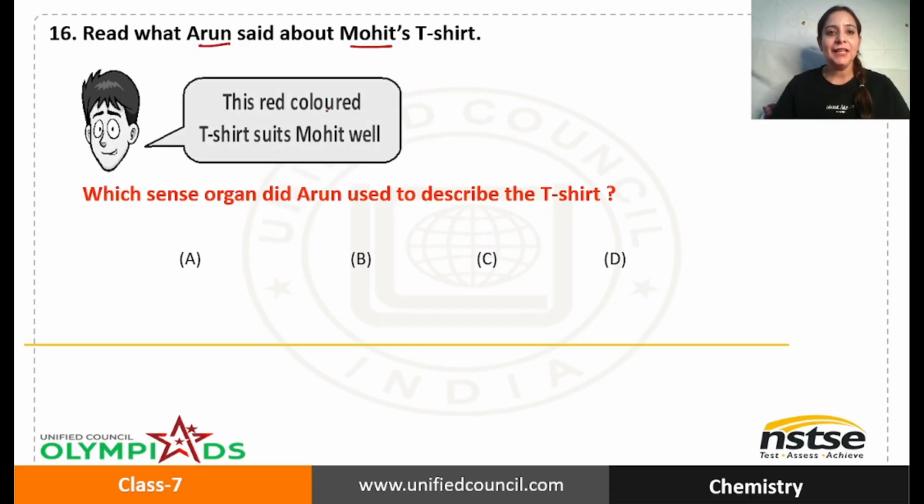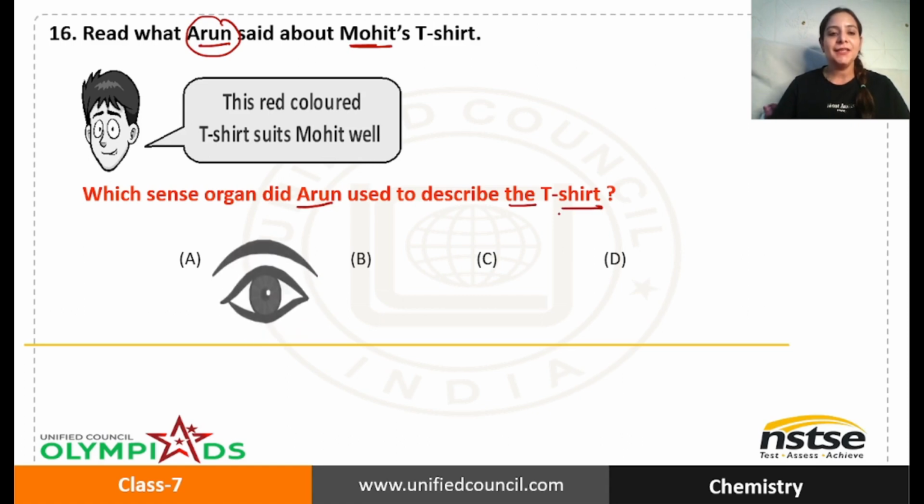Arun is saying to Mohit, this red colored t-shirt suits Mohit well. So basically, Arun is complimenting Mohit that his red color t-shirt suits him well. So which sense organ did Arun use to describe the t-shirt?